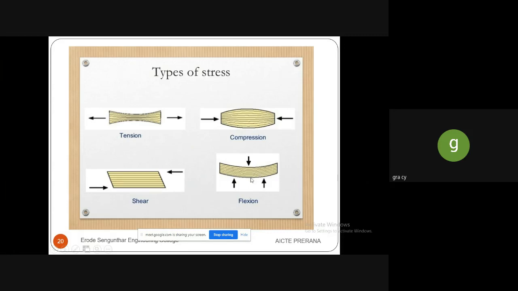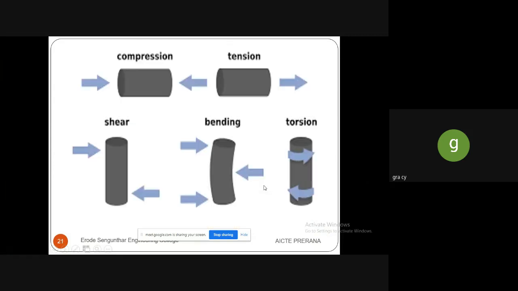Flexural action is when an external force acts on the downward side, and some internal forces, some reactions, act in the opposite direction, so that the load is resisted by these reactions. We can see the structure like this using the cylinders: the compression, tension, shear, and then bending.